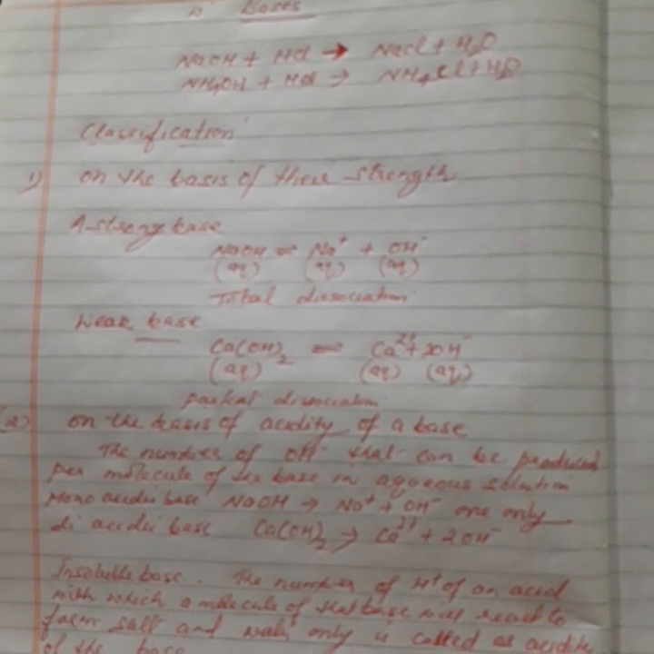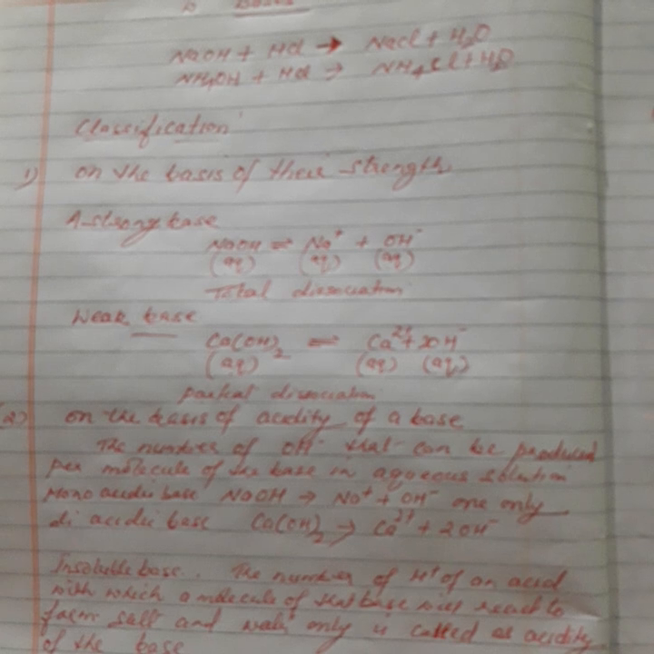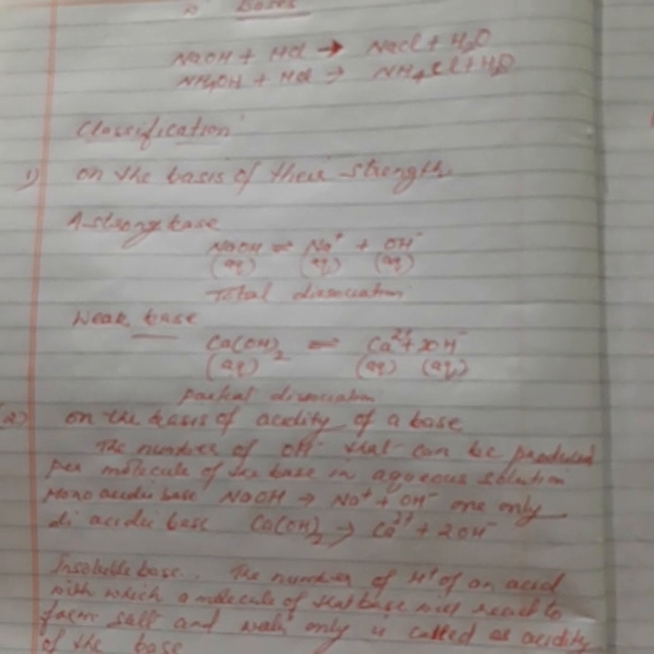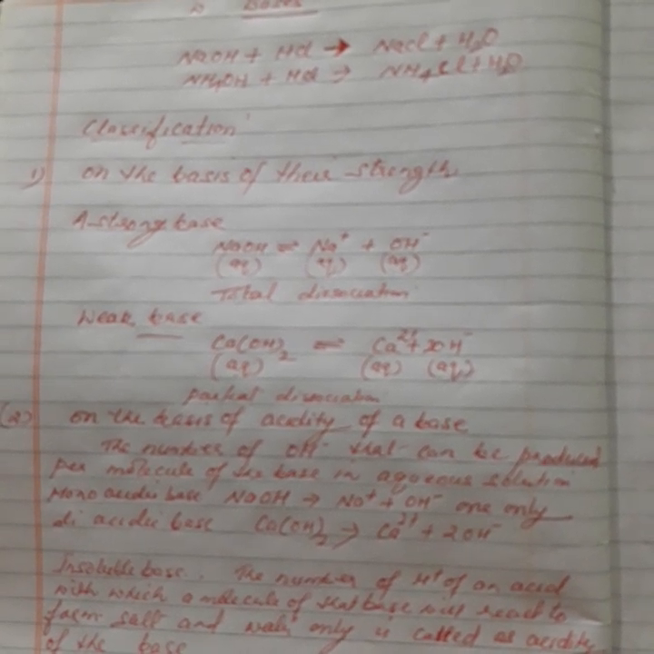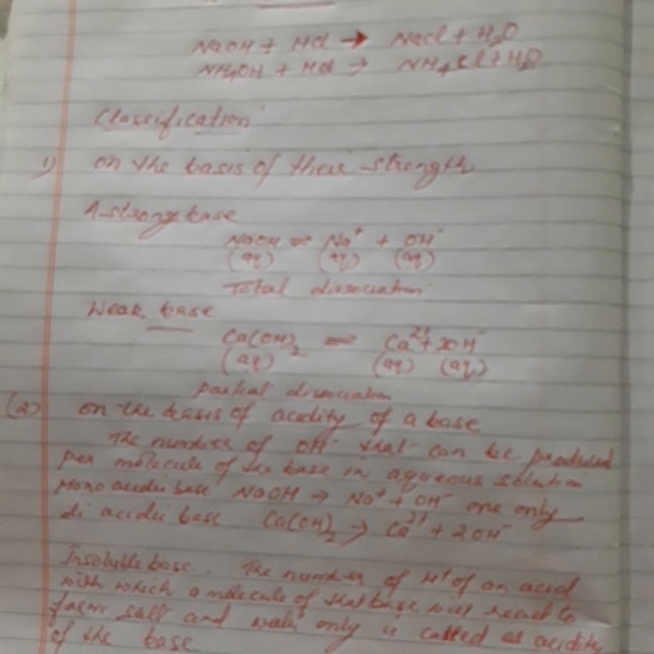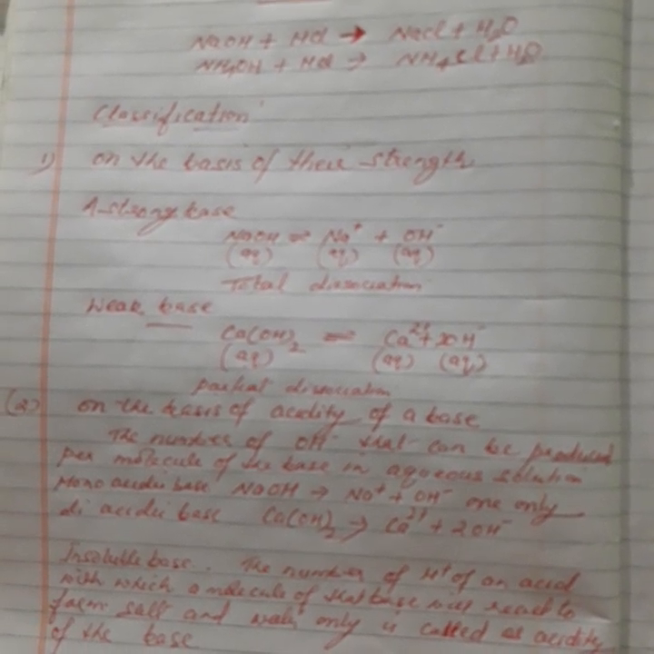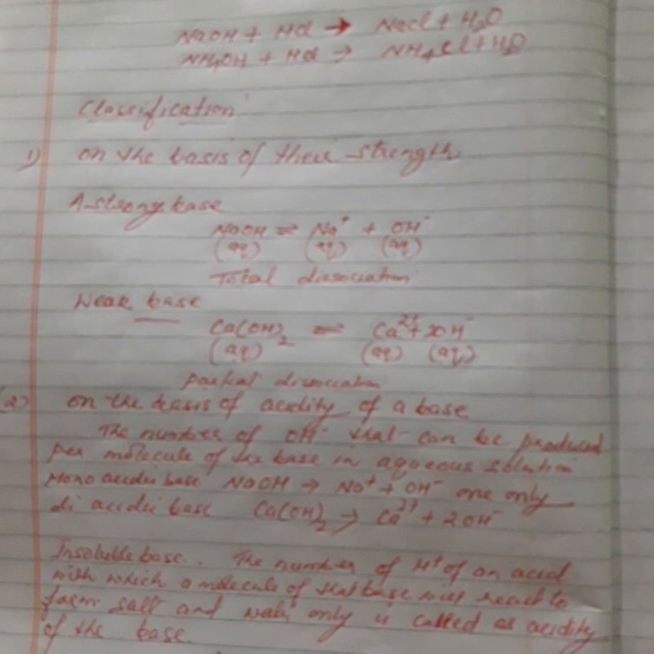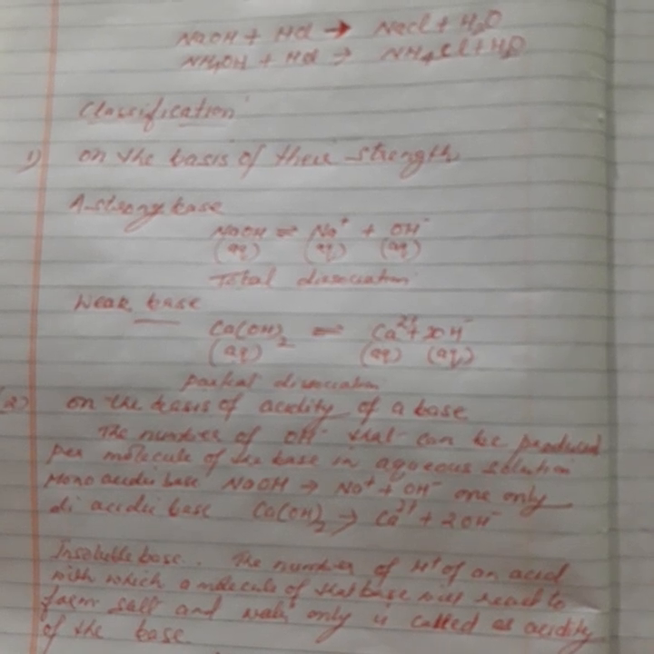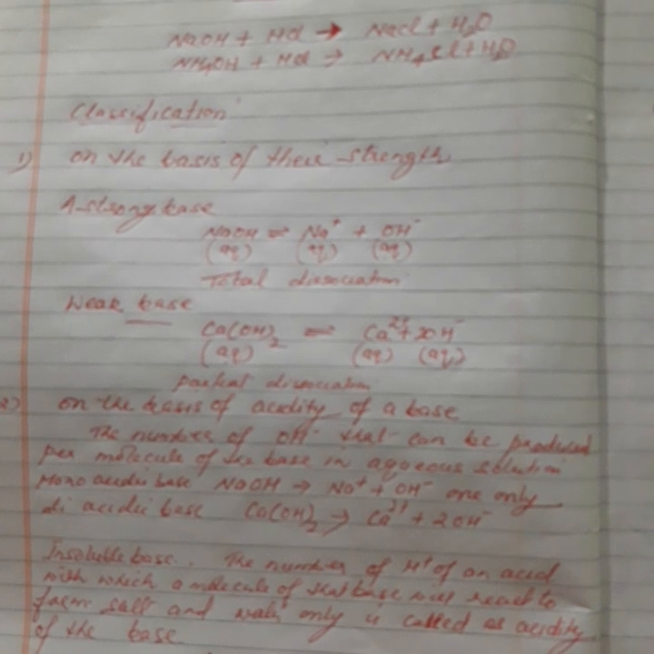And for the standard definition: alkalis are those metallic hydroxides which, when dissolved in water, furnish the hydroxyl ion as the only negatively charged ion. Those are known as alkalis. All alkalis are bases, but all bases are not alkalis.